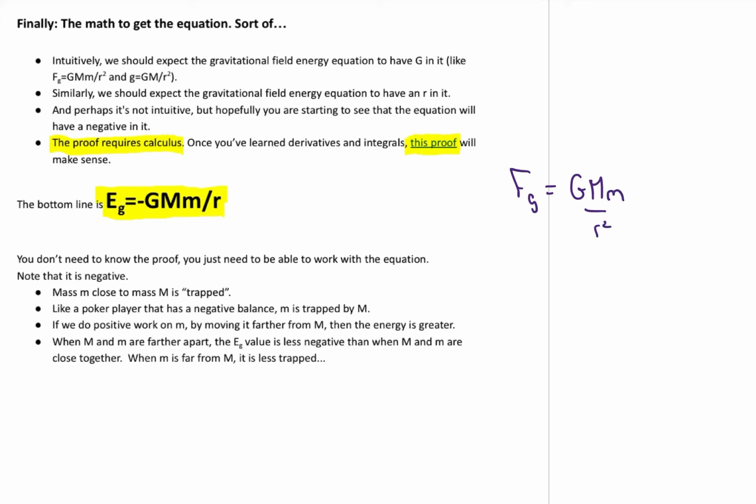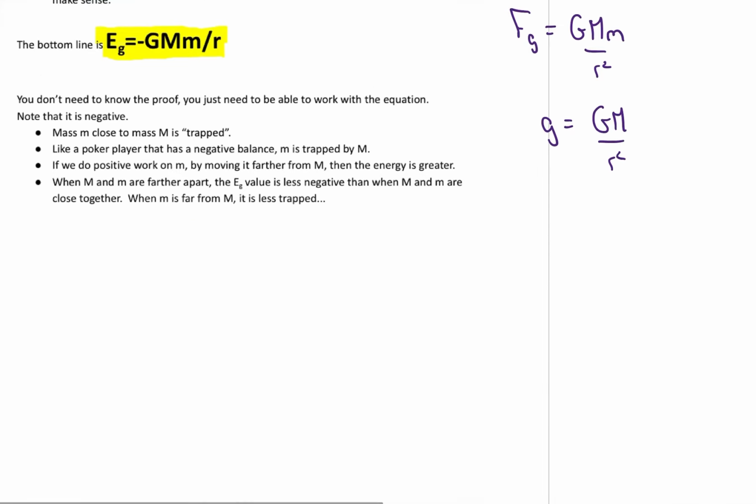If we want to know how powerful gravity is on other objects, we use GM over r squared. Our new equation for energy shouldn't surprise us. It's similar in form to those equations. It's got the G, the constant for gravity. It's got the M's because it's all about mass. Distance is important, so it's got the r. So hopefully it's not too surprising. It's negative GMm over r. Hopefully you're not surprised that it's got those things in it.